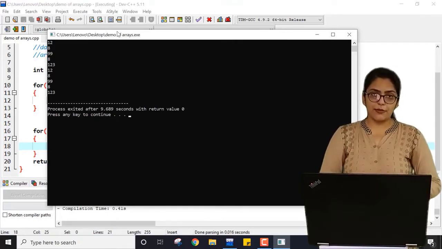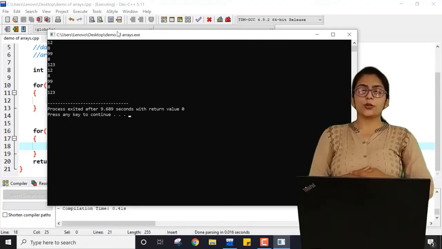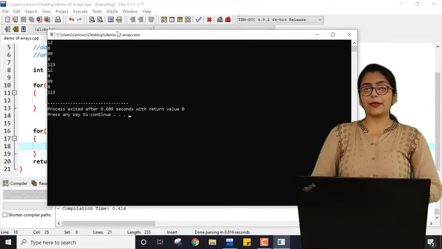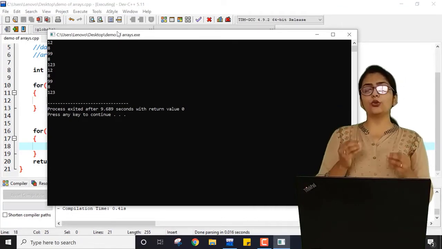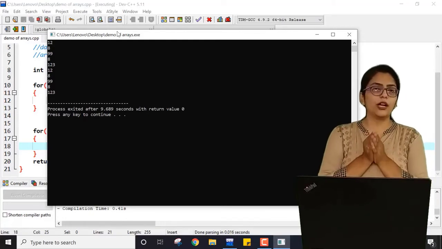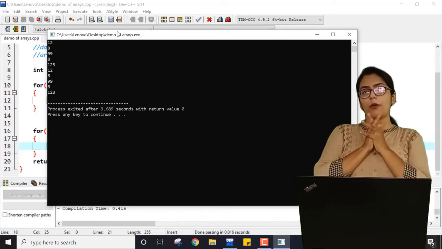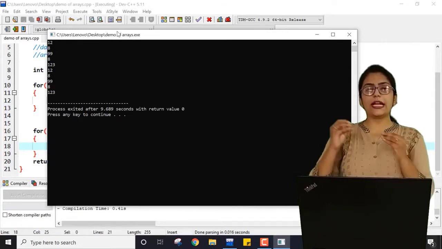Now what a multi-dimensional array is, I am going to tell you in my next example. Multi-dimensional array means to identify one element I have to give two indexes. If I give you a real-time example, then you all know about matrices. A matrix has rows and columns.